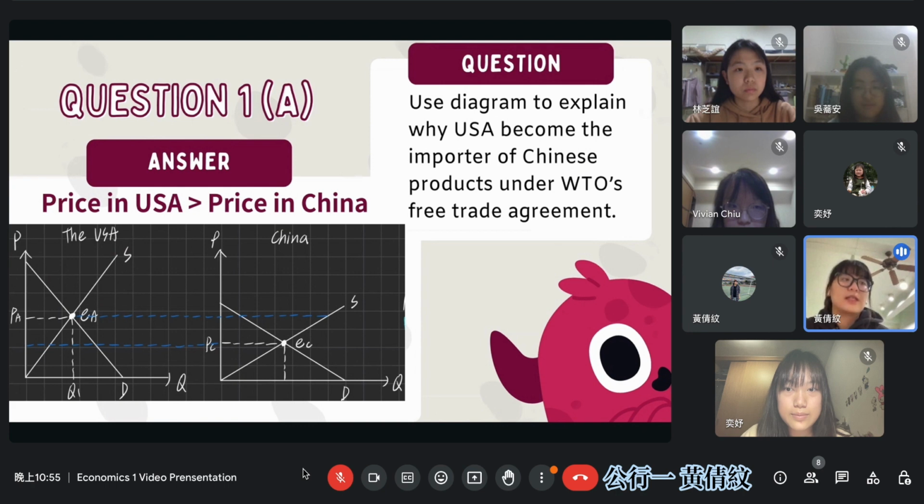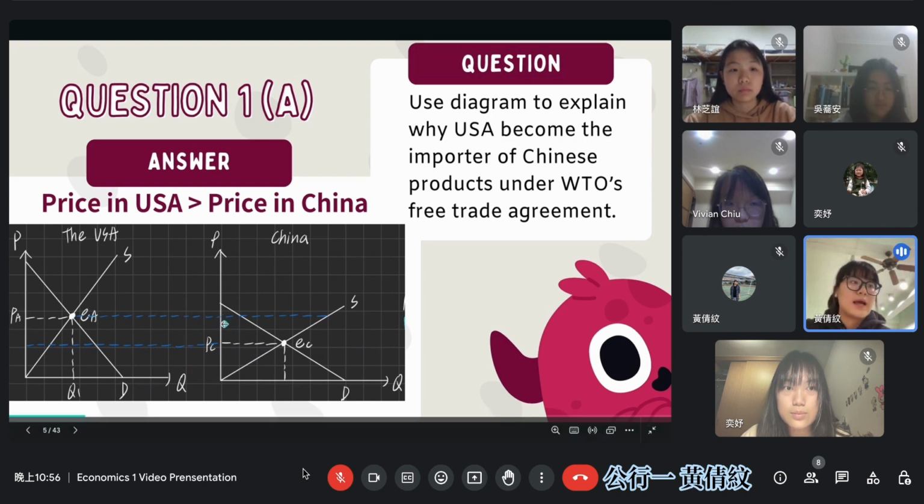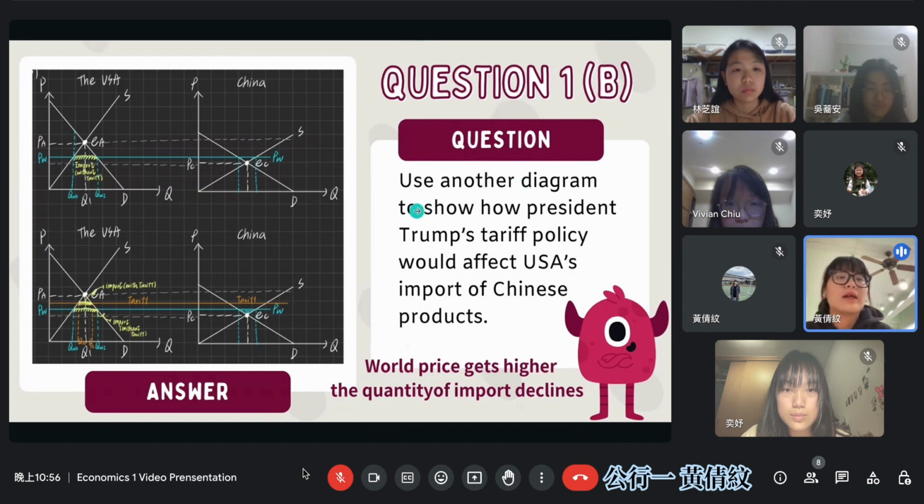Question 1A. The question is, use a diagram to explain why the USA became the importer of Chinese products under WTO's free trade agreement. And this is the answer diagram. Because the price in the USA domestic market is higher than the price in the China domestic market. And this is what the diagram shows. And the next is question B. Use another diagram to show how President Trump's tariff policy would affect the USA's import of Chinese products.